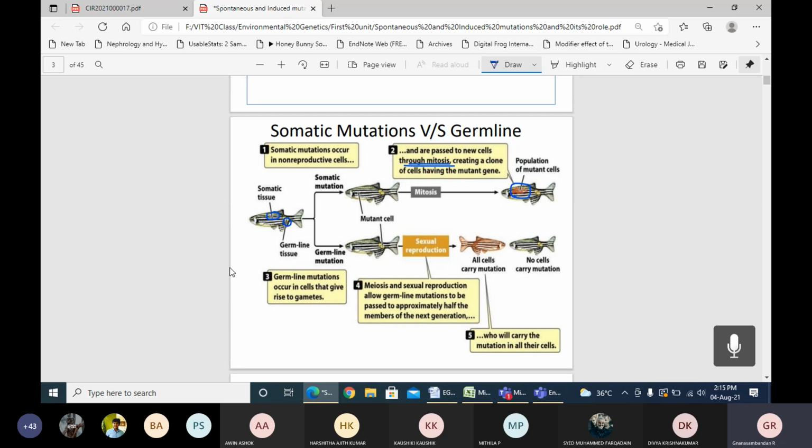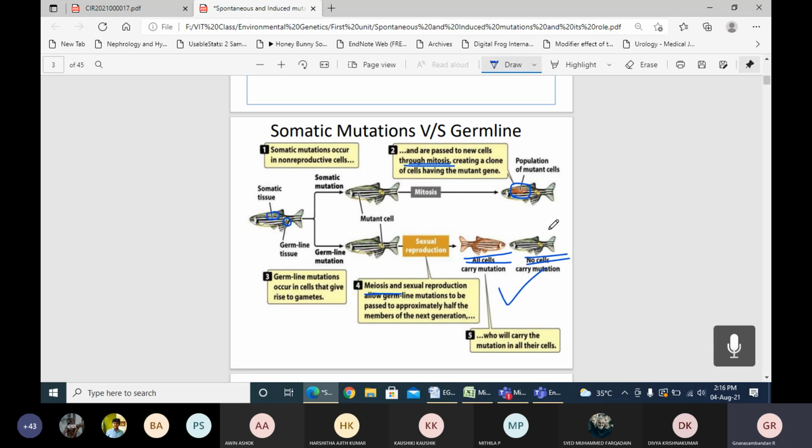However, when the mutation happens in the germline tissues, which are involved in the production of gametes and the process of fertilization, the sex cells undergo meiosis. Meiosis is called a reduction division, where the cells get divided into two halves. Approximately half of the members may get the mutated cells and half will get the normal cells, which creates two different types of genotype. Accordingly, the phenotypes will be expressed here.